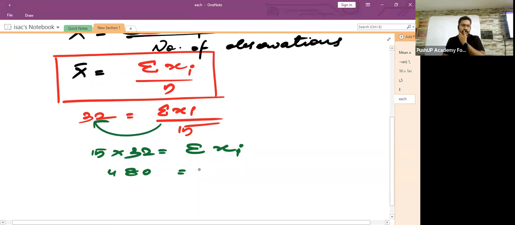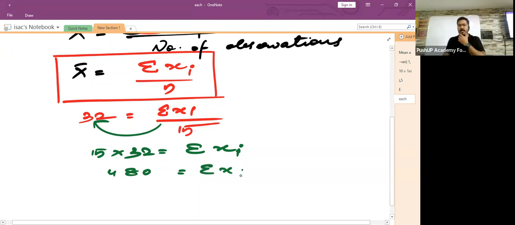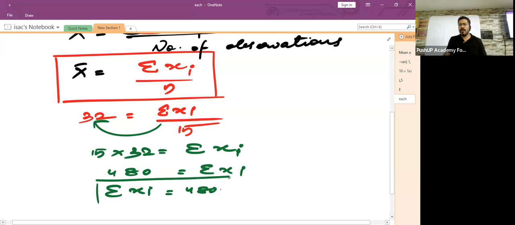Nana, is it correct? 480? Yes, sir. Okay. So 480 is equal to sigma xi. Or else you can simply write it as sigma xi is equal to 480. Now, what did you understand from here? Children, what did you understand from here? Sigma xi is equal to 480.